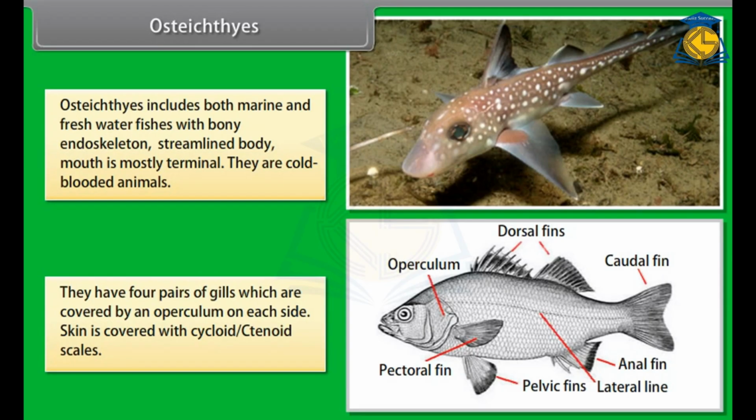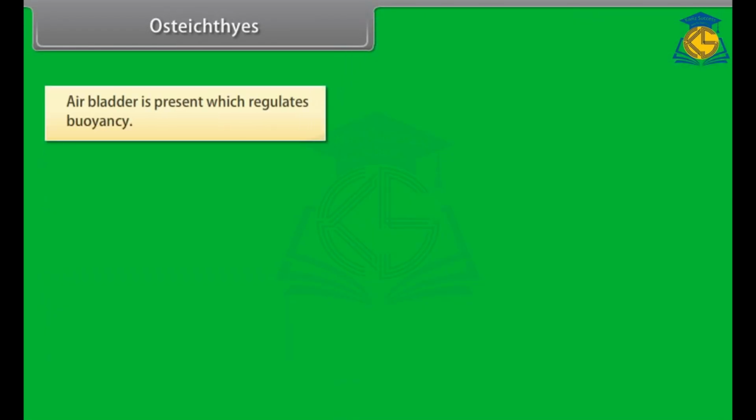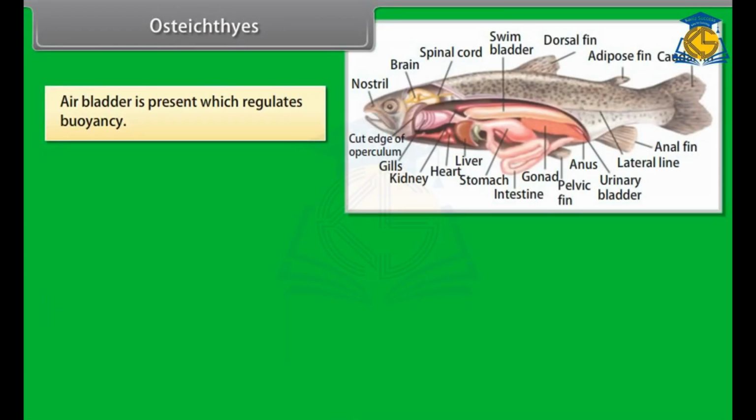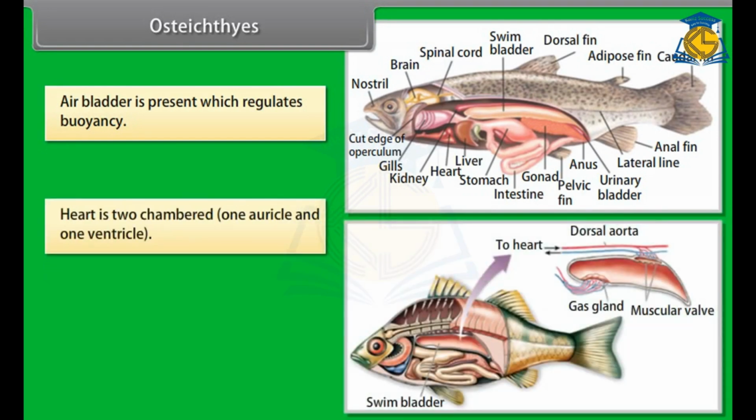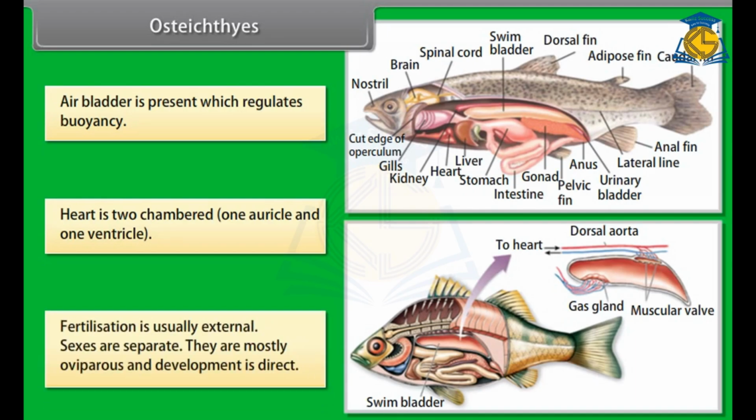Skin is covered with cycloid, ctenoid scales. Air bladder is present, which regulates buoyancy. Heart is two-chambered, one auricle and one ventricle. Fertilization is usually external. Sexes are separate. They are mostly oviparous and development is direct.